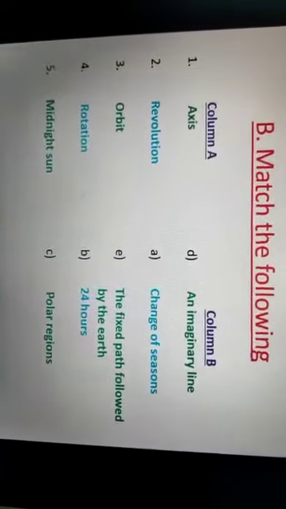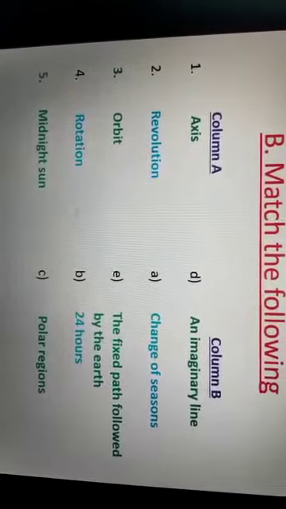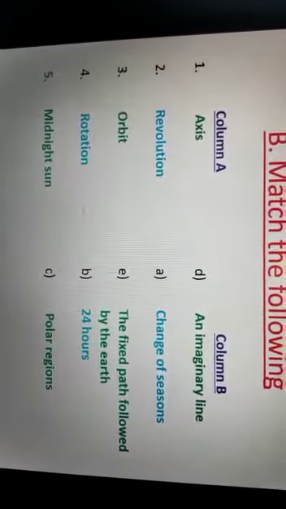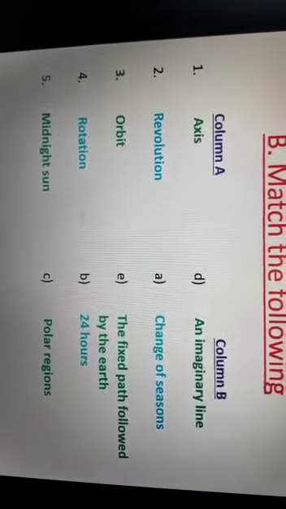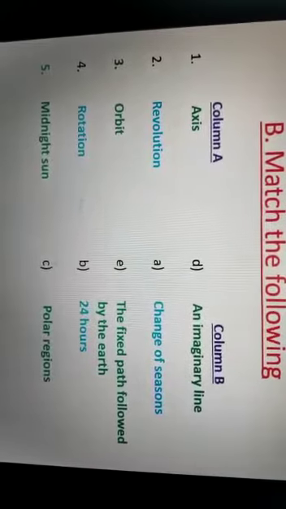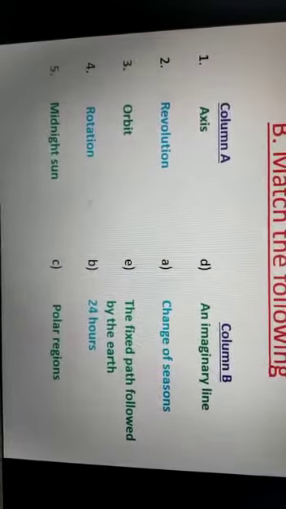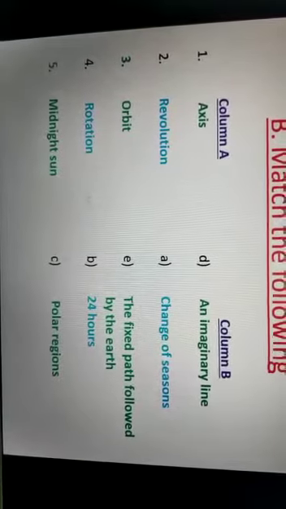Now students, go to page number 37. There you can see B, match the following. I have given all the answers here, but first I want to read the question. Match the following. In column A, number 1 is axis, number 2 revolution, number 3 orbit, number 4 rotation, and number 5 midnight sun.